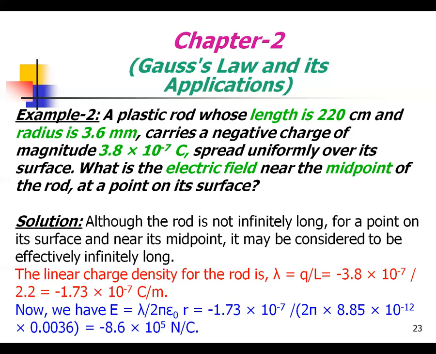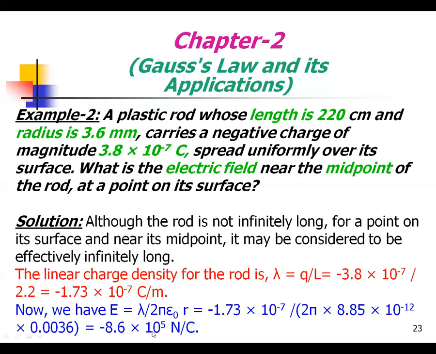So we substitute lambda in the above equation: 1.73 into 10 power minus 7 divided by 2 pi into epsilon naught value 8.85 into 10 power minus 12 into radius 3.6 mm, which we have to convert, that is 0.000036 meter. After calculating the total equation, we get the electric field near the midpoint of the rod at the point, which is equal to minus 8.6 into 10 power 5 Newton per coulomb.